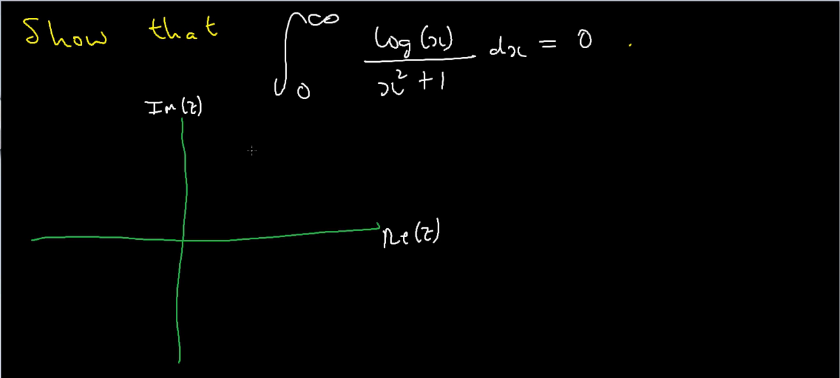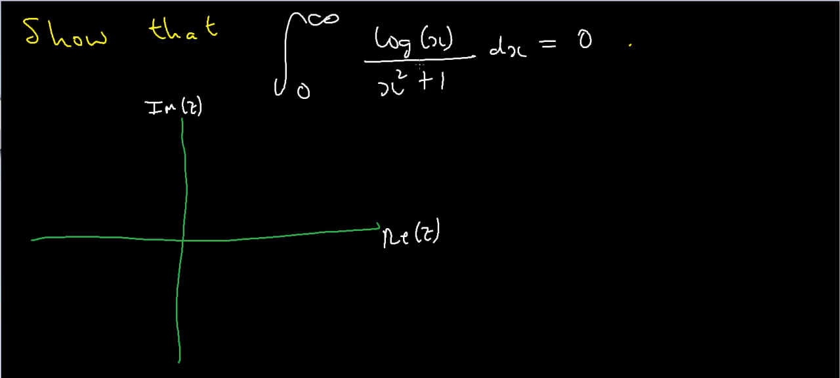So in this video I'd like to do a slightly more difficult example of a contour integral. Here I'm asked to show that the integral from 0 to infinity of the logarithm of x divided by x squared plus 1 dx is equal to 0. And of course by log here I mean the natural log, not log base 10 or anything like that.